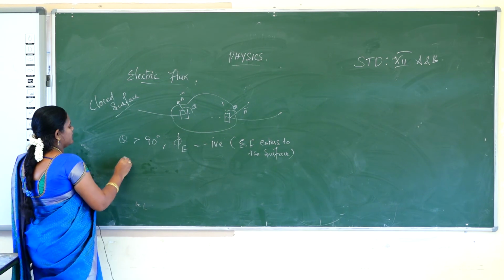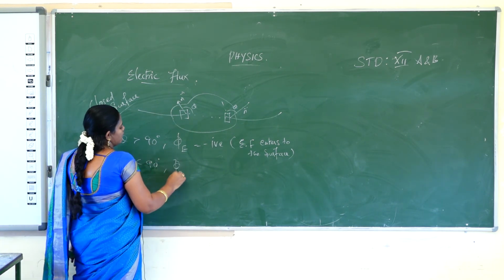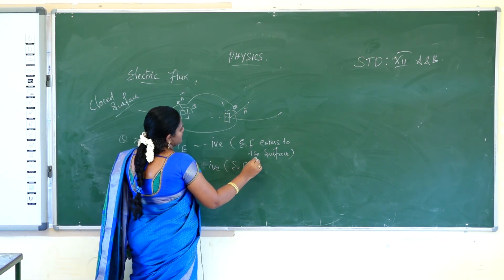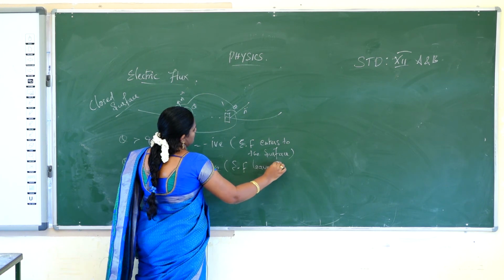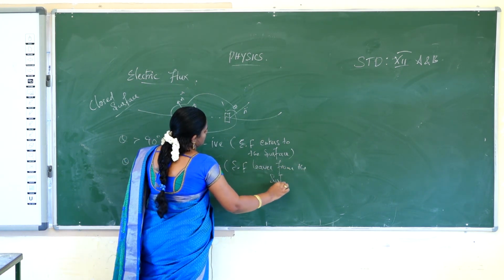But if theta is less than 90, the flux is positive, that is the electric field leaves the surface.